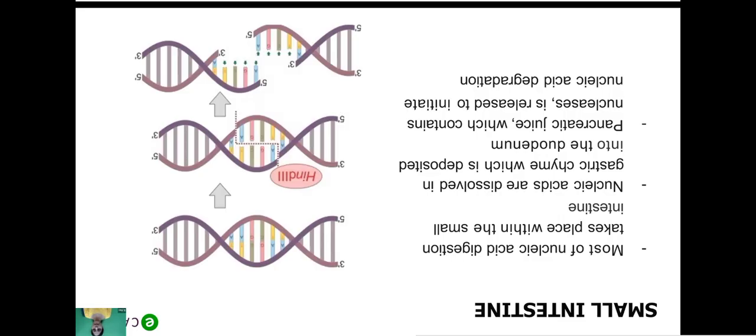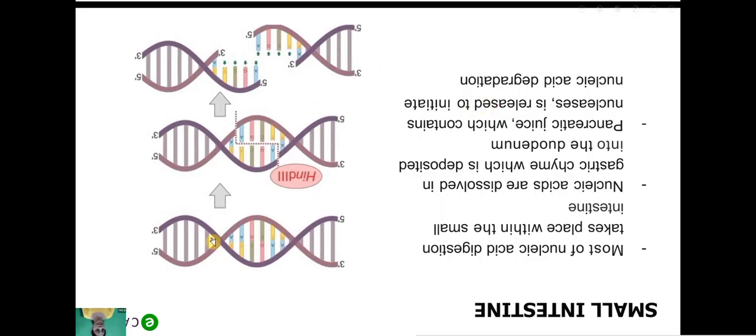The food goes into the small intestine. Most of the nucleic acid digestion takes place within the small intestine. Clear? Nucleic acid is dissolved in gastric chyme, which is deposited into the duodenum, and pancreatic juice, which contains nucleases, is released to initiate nucleic acid degradation.